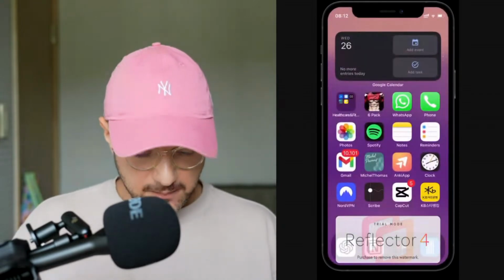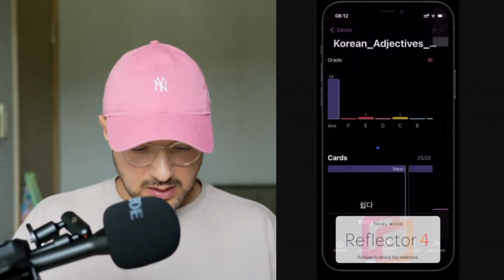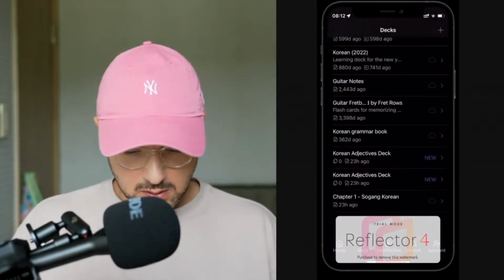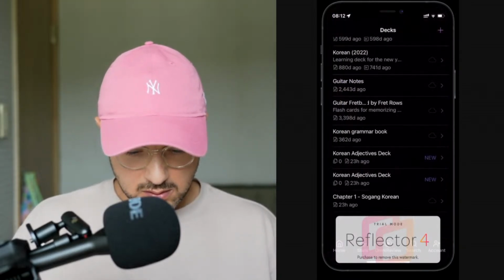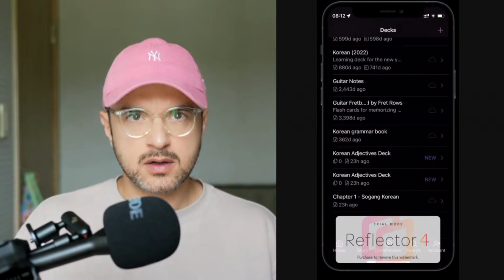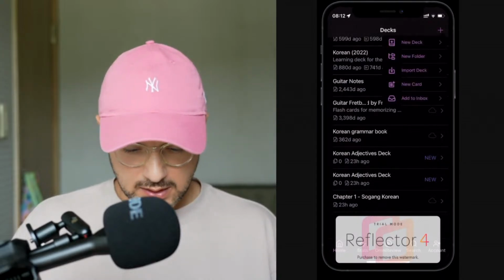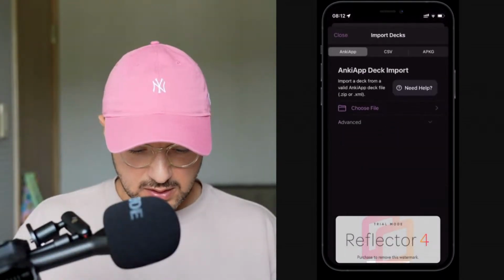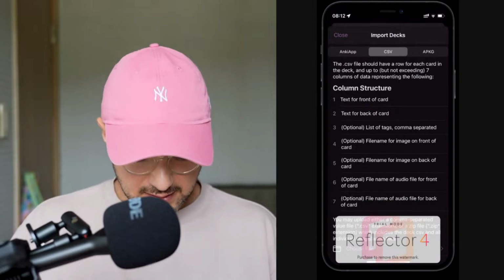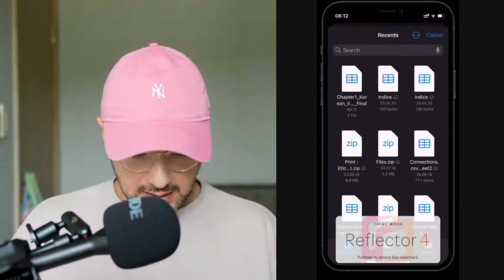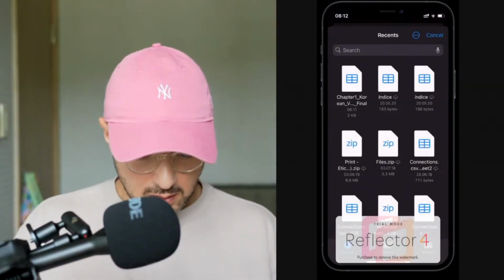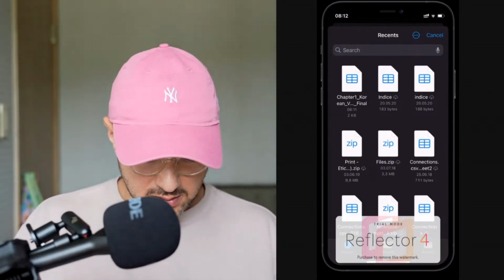Now we go to Anki, and what you want to do is hit this plus button on the top right corner and say import deck. You click on CSV file, choose file, and there you go. You have chapter 1 Korean final, because it did a few tries.